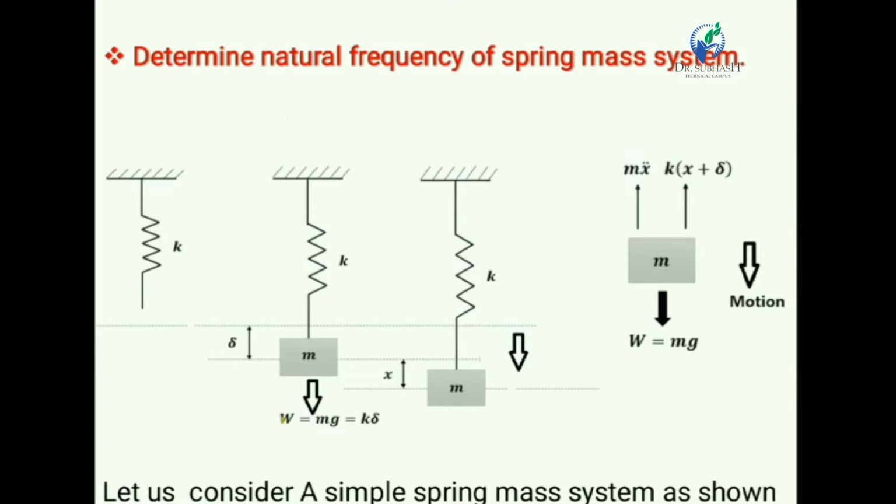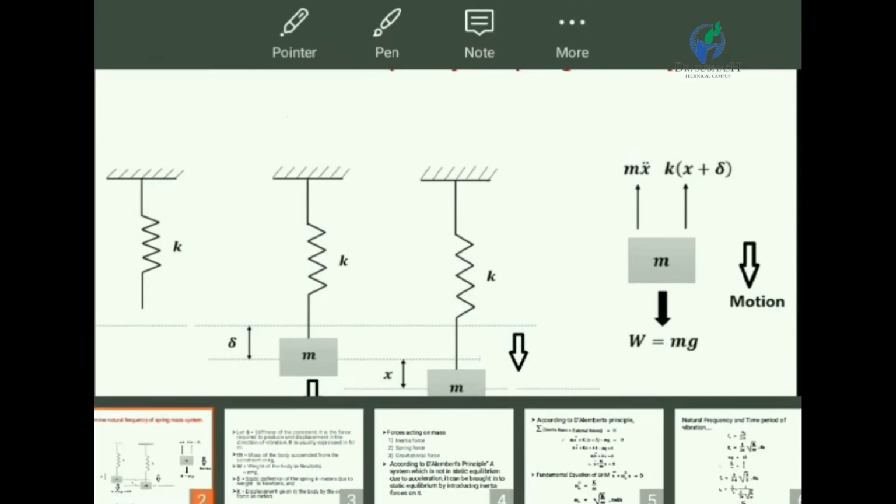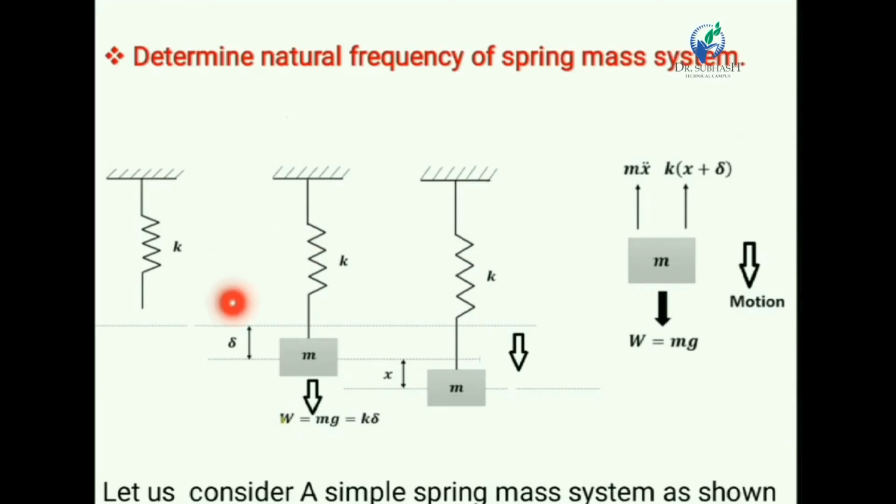Now some spring force is acting in the upward direction as shown in the figure. This spring force is K delta. According to the stiffness, the spring force is K delta acting upward. Now let us consider the third position.